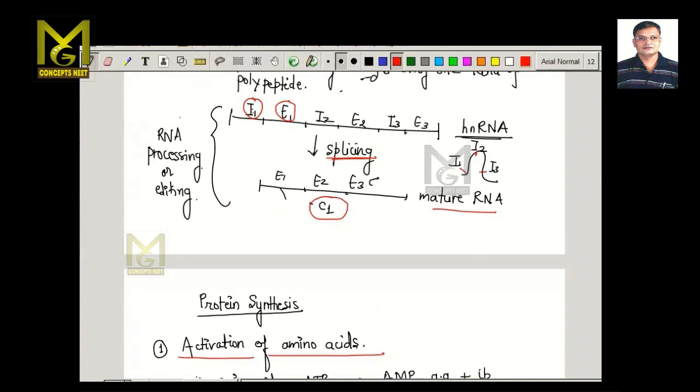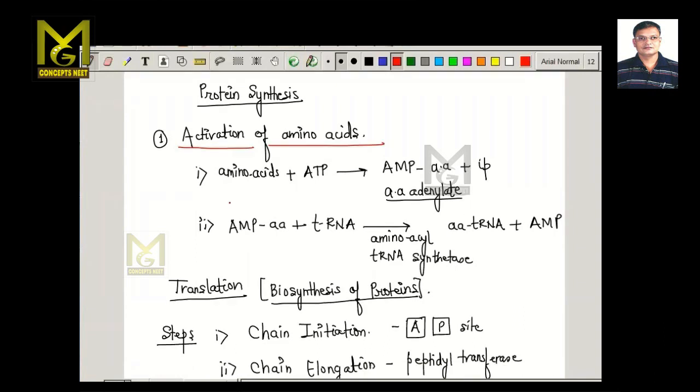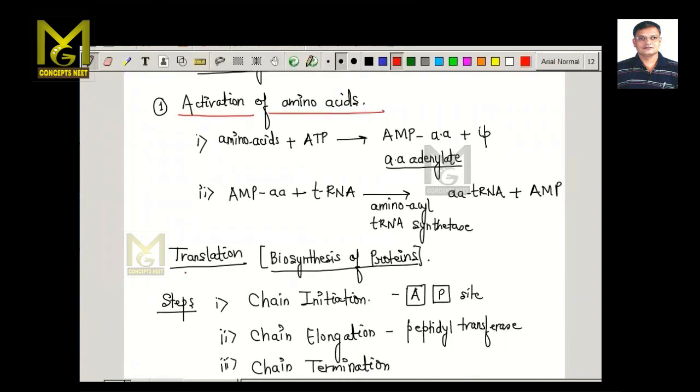Looking at protein synthesis, protein synthesis takes place in three major stages or steps. That is the chain initiation step, the chain elongation step, and the chain termination step.